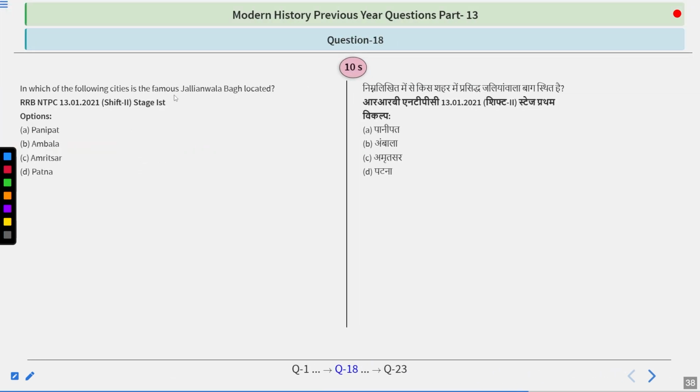In which of the following cities is the famous Jallianwala Bagh located? Options are Panipat, Ambala, Amritsar, or Patna.